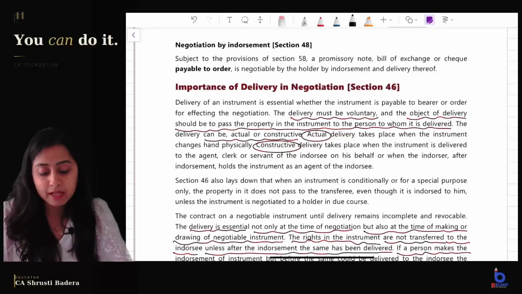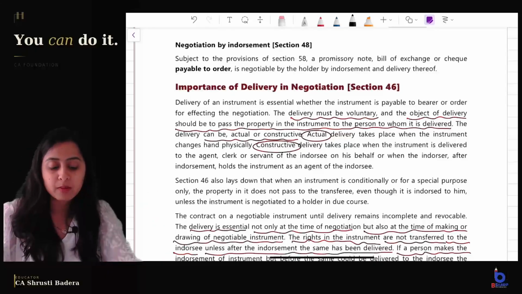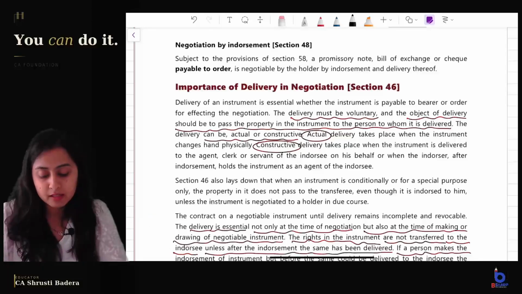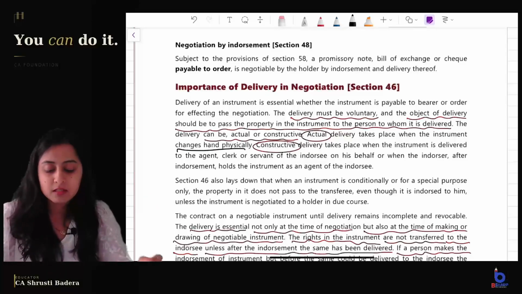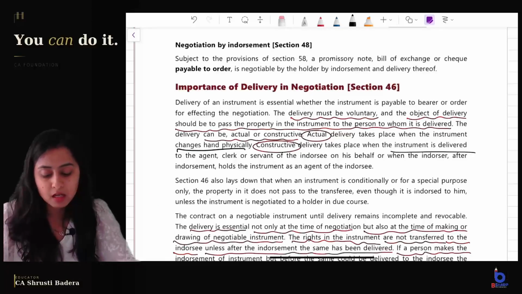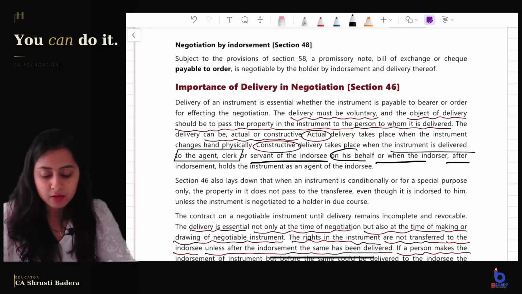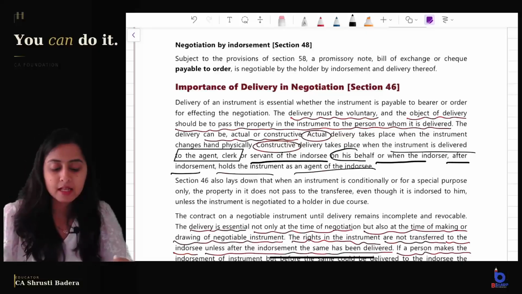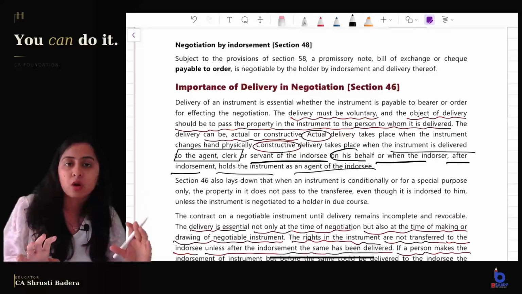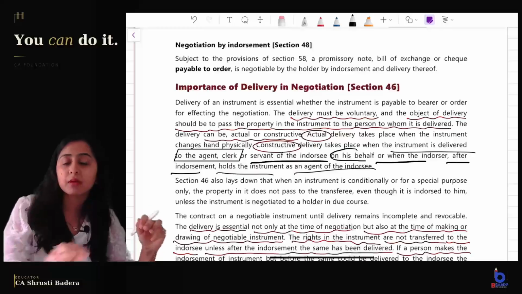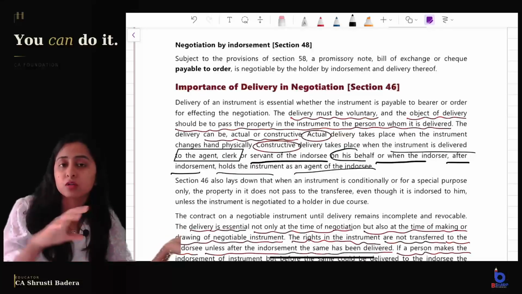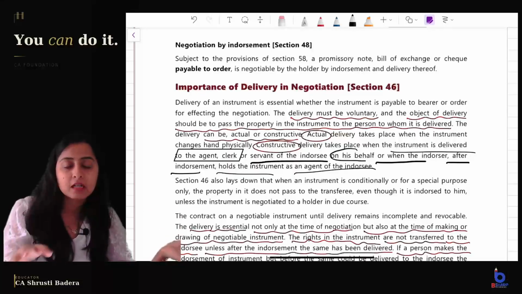The delivery can be actual or constructive. Actual delivery takes place when the instrument changes hands physically, and constructive delivery takes place when the instrument is delivered to the agent, clerk or servant of the endorsee on his behalf, or when the endorser after endorsement holds the instrument as an agent of the endorsee. In short, if you are giving to the authorized agent or servant of the person to whom you have to deliver, then it is called constructive delivery.